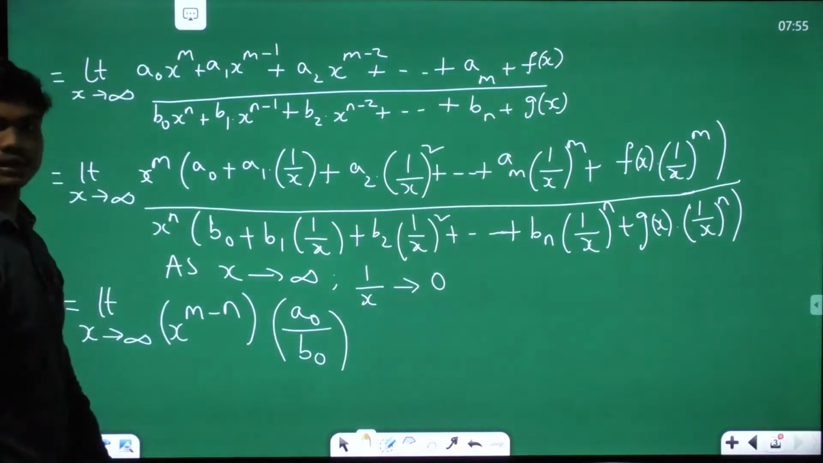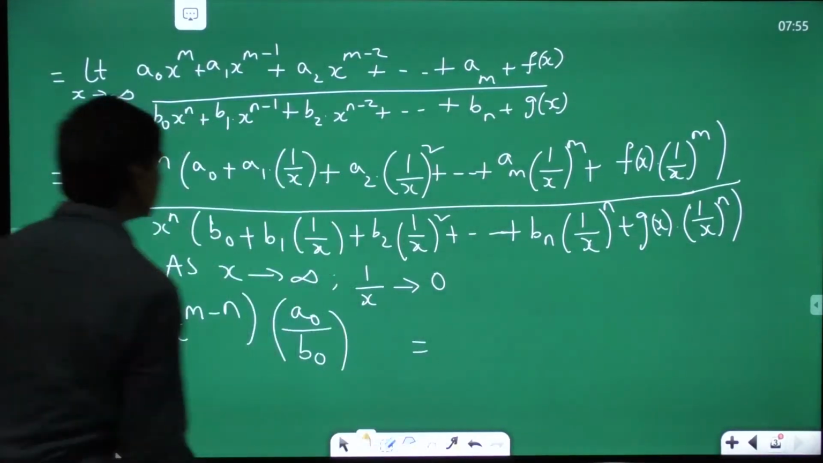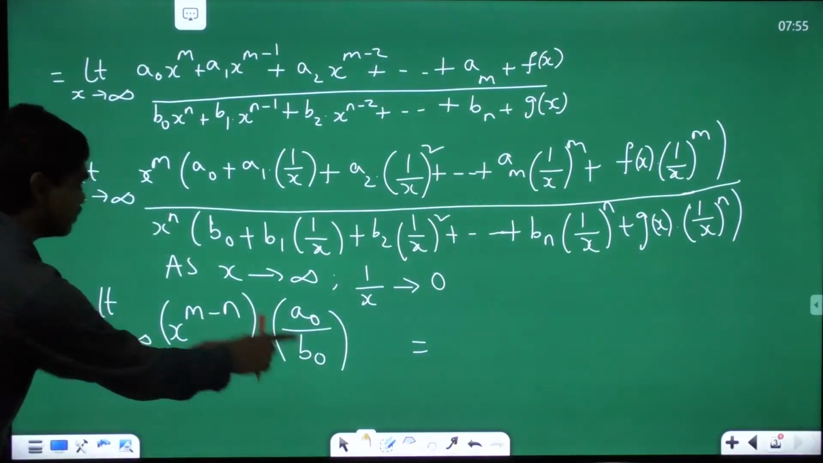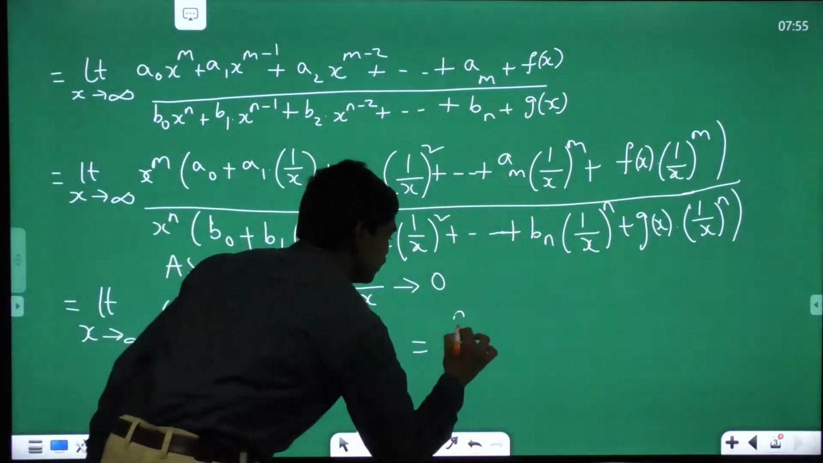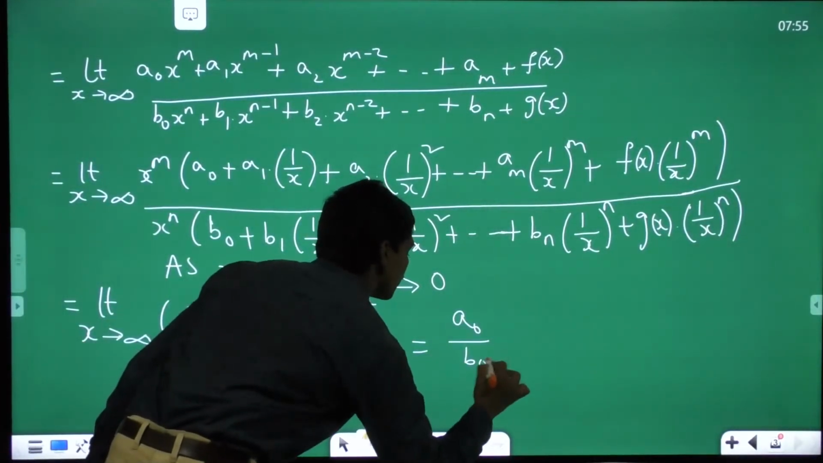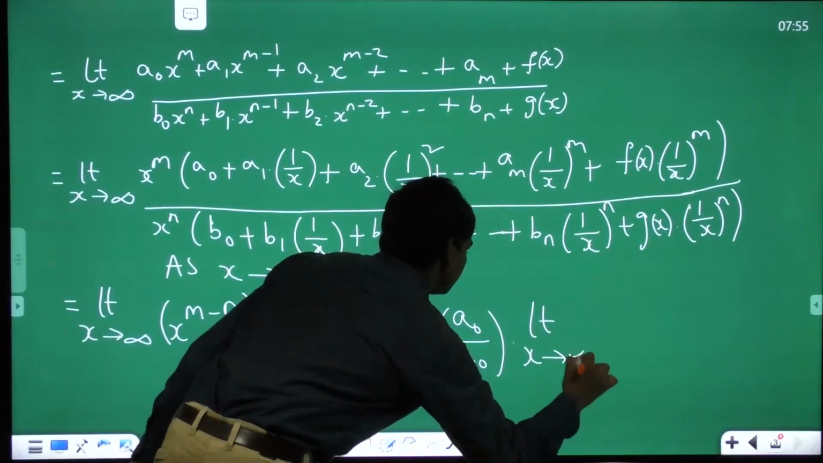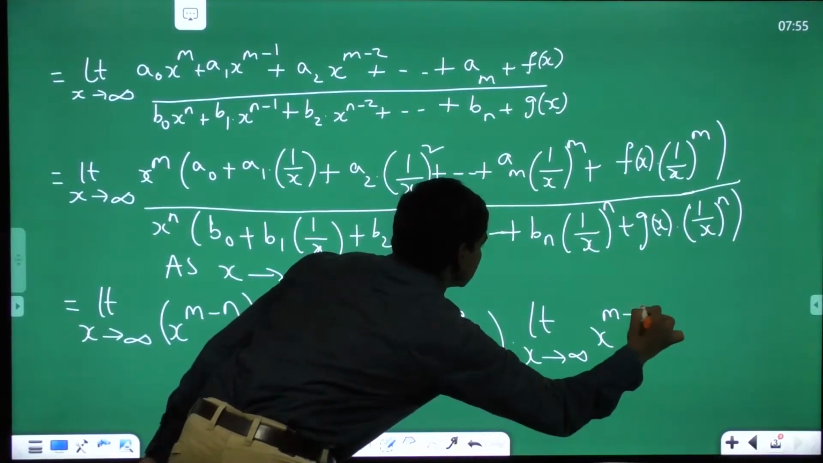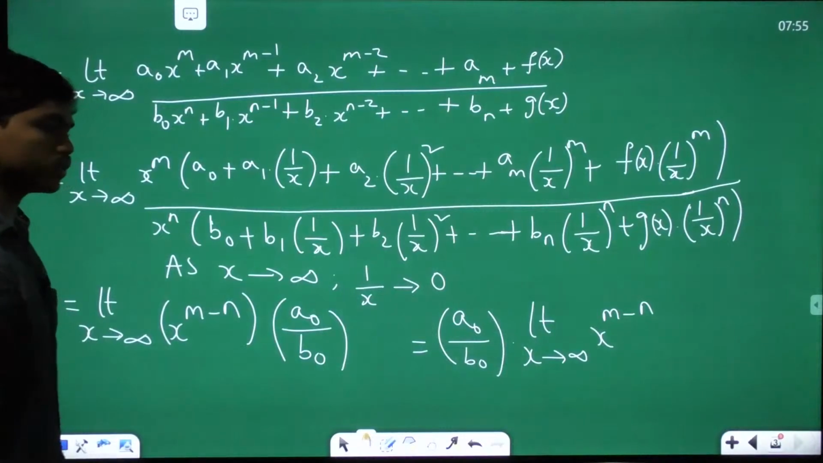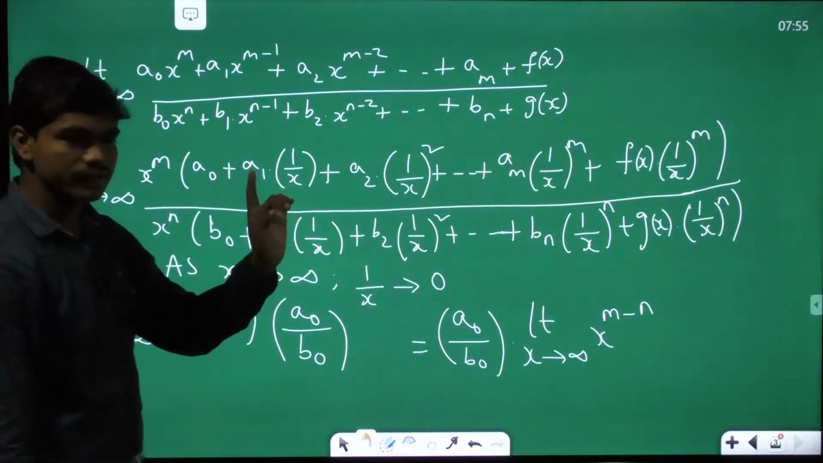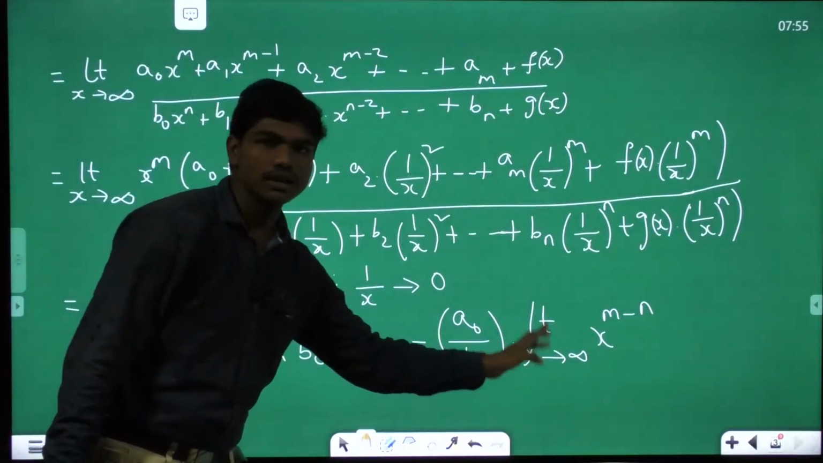Correct? So which means I have, since this a naught by b naught is a constant, I can bring this out of the limit. Means my limit is a naught by b naught into limit x tends to infinity x power m minus n. Correct? This is what we have, which means the initial limit that we assumed gets converted to this particular format.